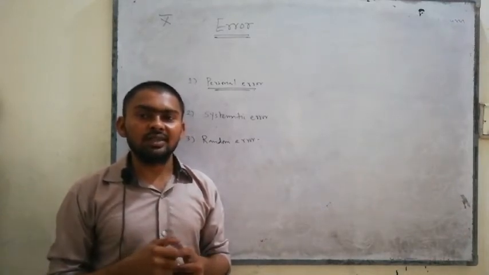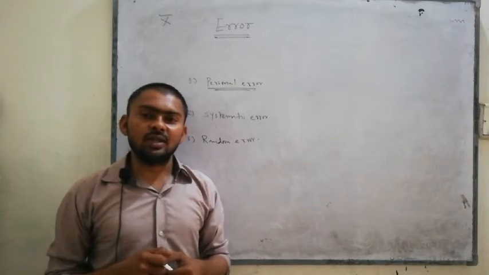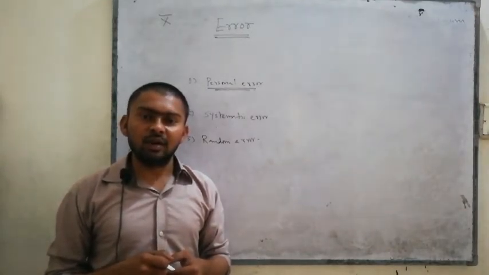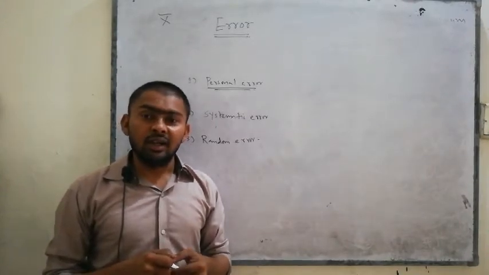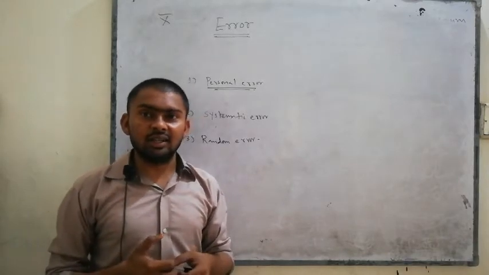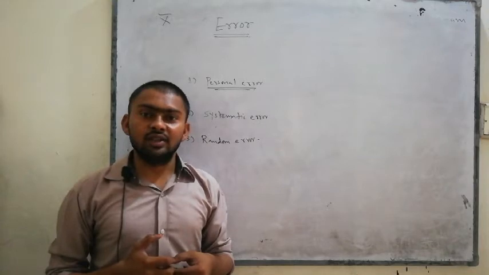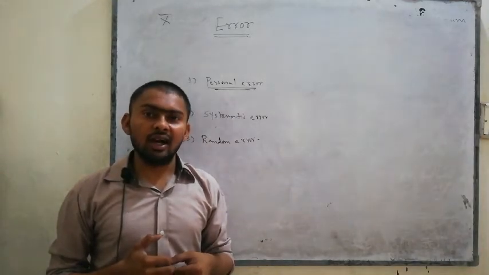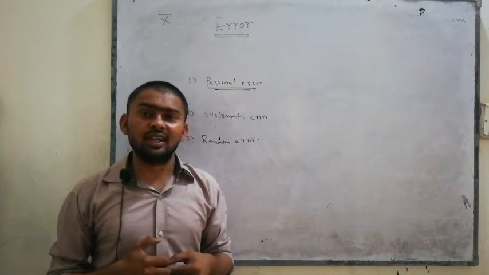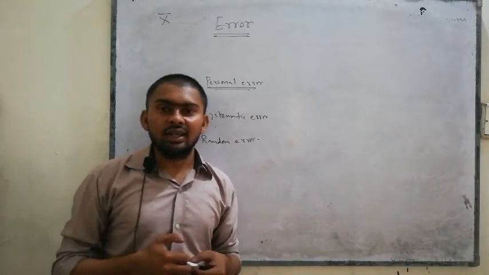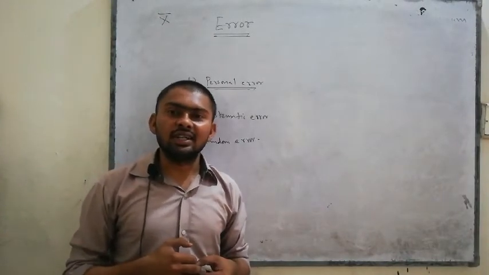But the second one is the systematic error. Systematic error actually deals with the instrument. While performing an experiment, the error that occurs due to a fault in the instrument, due to the instrument error, we can say that error is the systematic error.